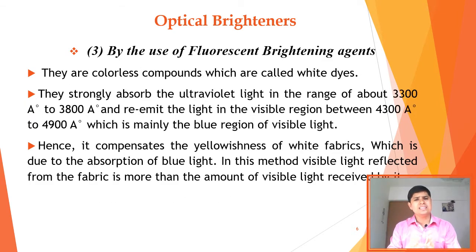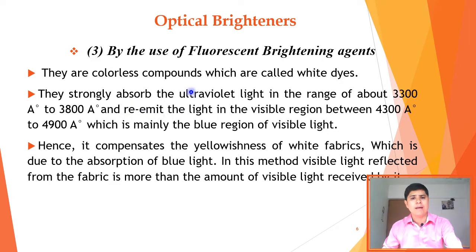See here in this slide, we have the third way that can overcome yellowishness of white fabric. In this method, we use fluorescent brightening agents. They are colorless compounds which are called white dyes.